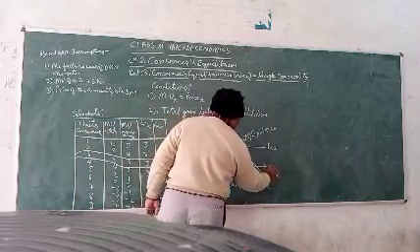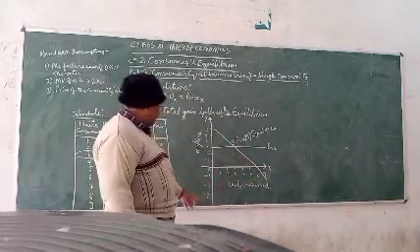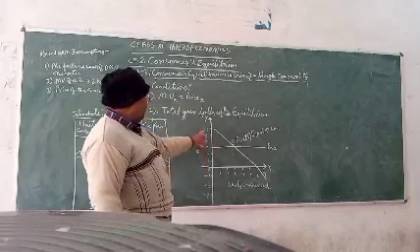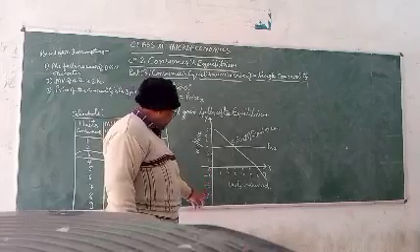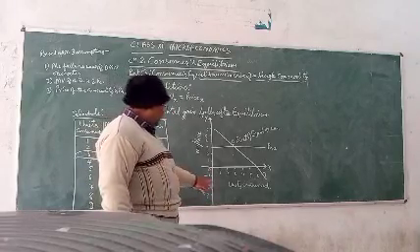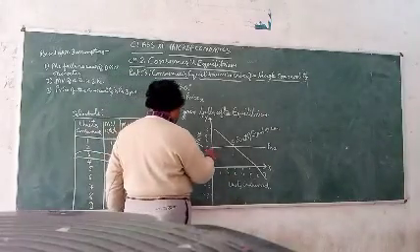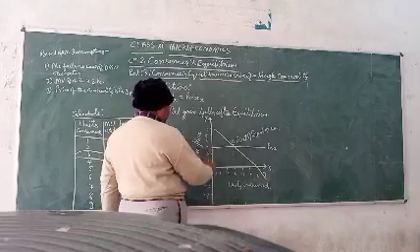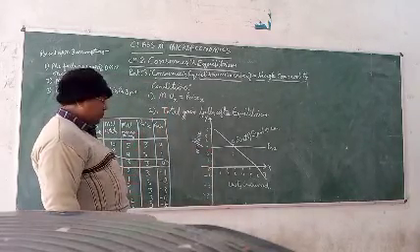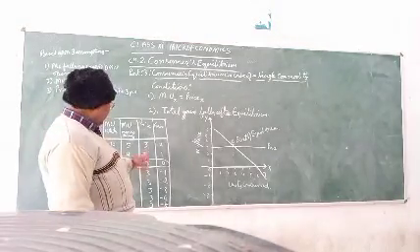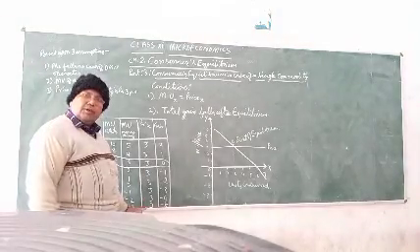On the x-axis, we will plot the units consumed. Here 1, 2, 3, 4, 5, 6, and here -1, -2, -3. Here are the units consumed 1, 2, 3, 4, 5, and this is the price. Price is 3 because at all levels of consumption of the commodity, the price is similar, ₹3.